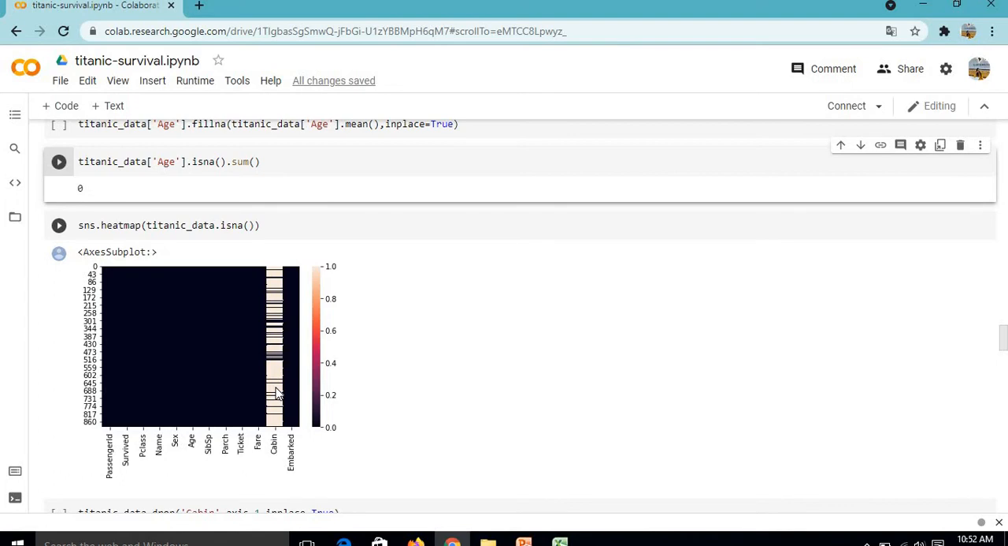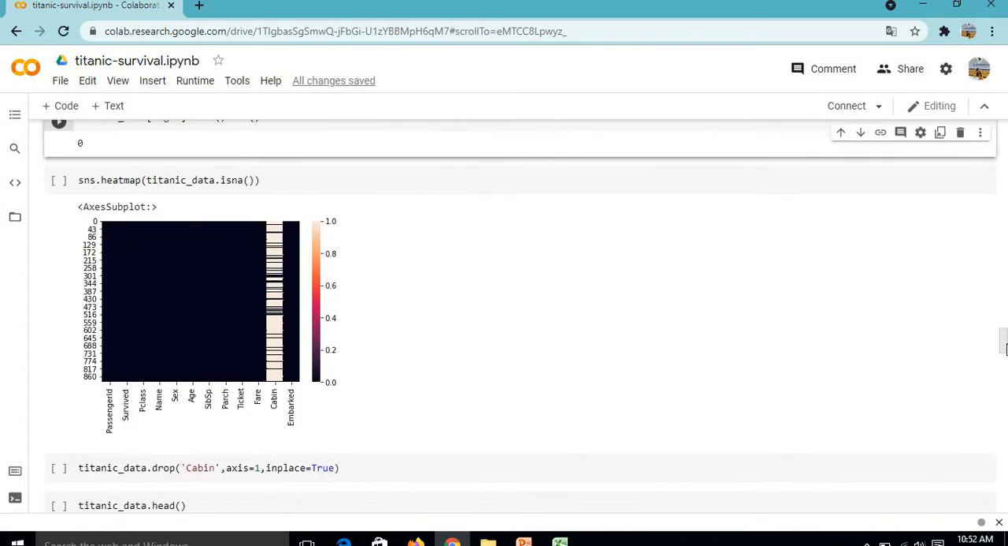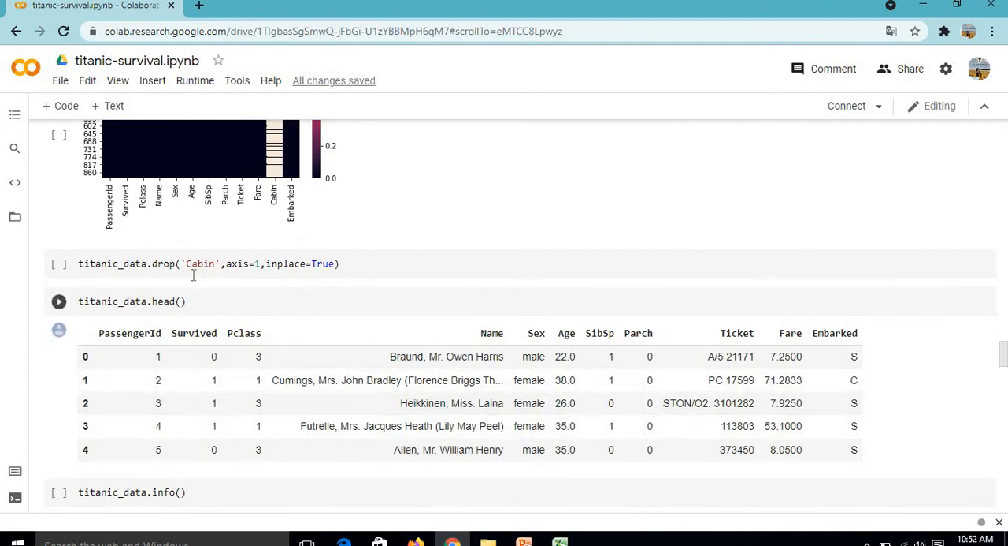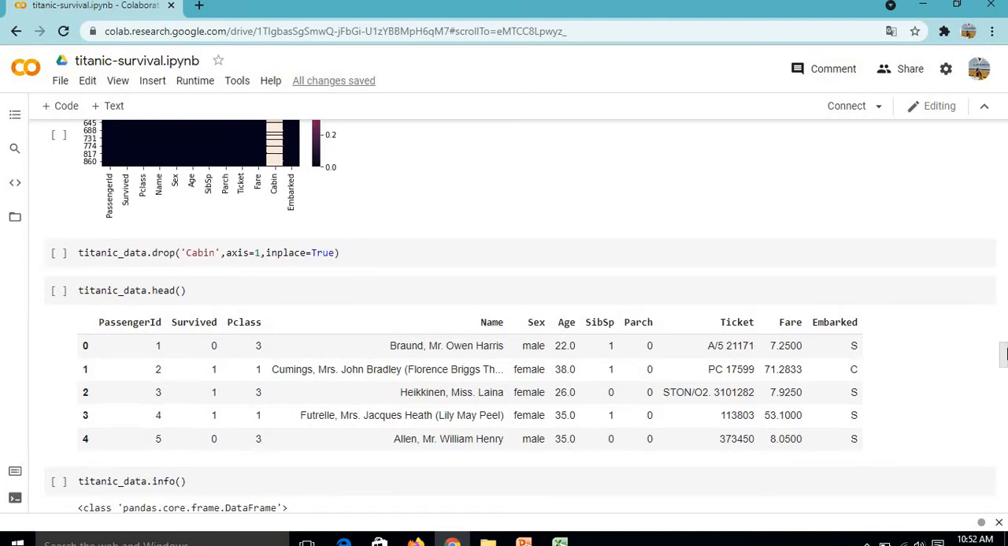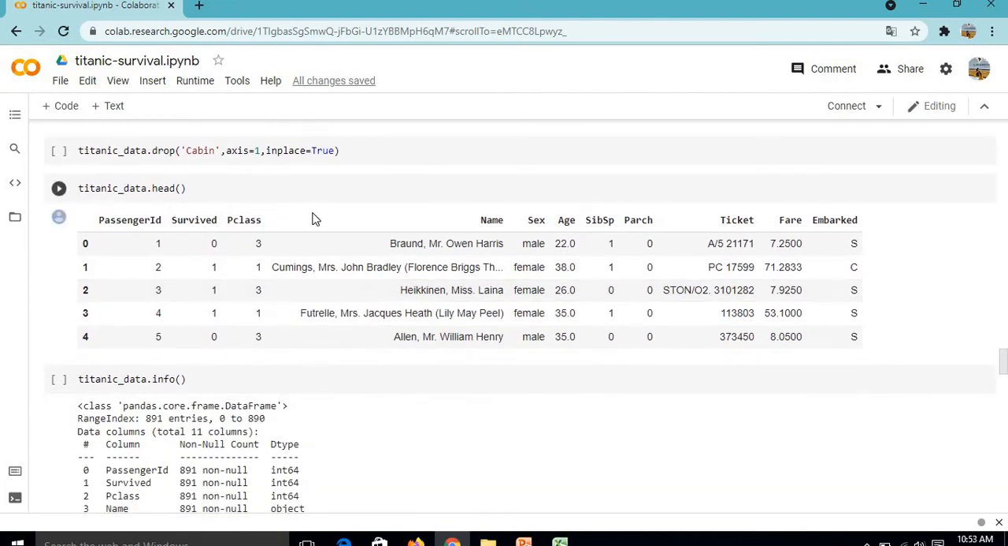So as we are not going to make use of the cabin column, we will discard the column. We will use Titanic data drop cabin axis equal to 1 because the cabin is a column. For row we will write axis equal to 0, and for making it permanent we will use inplace true. Now further we will verify whether our cabin column is discarded or not. Now here we can see our cabin column is discarded.